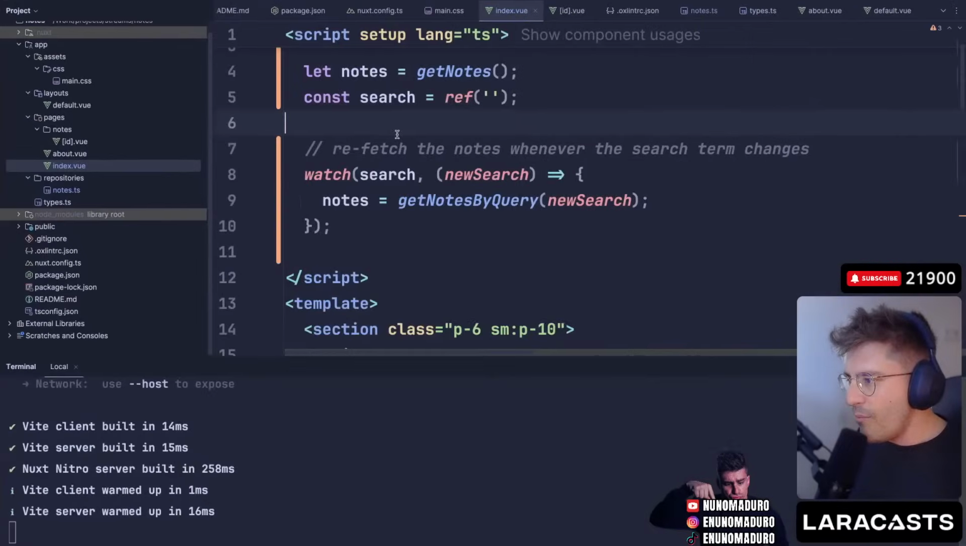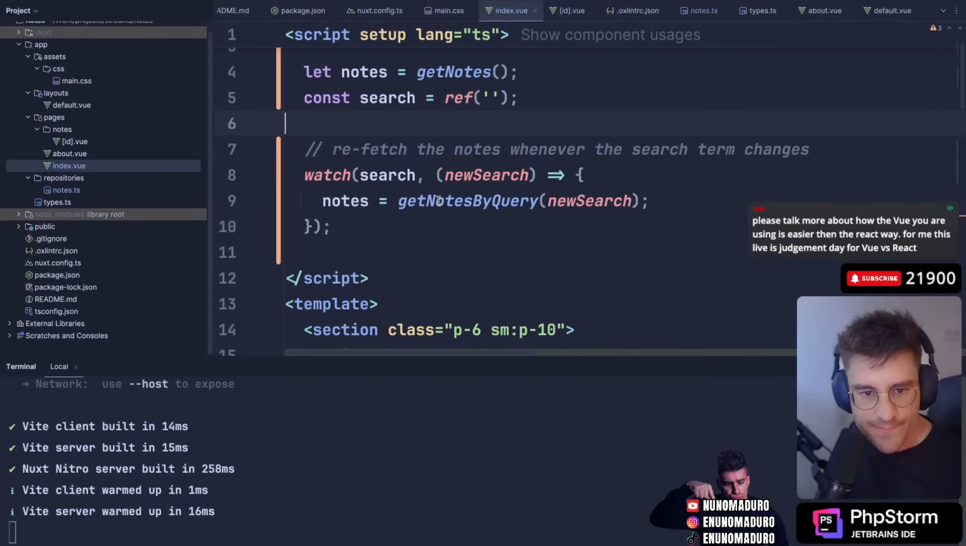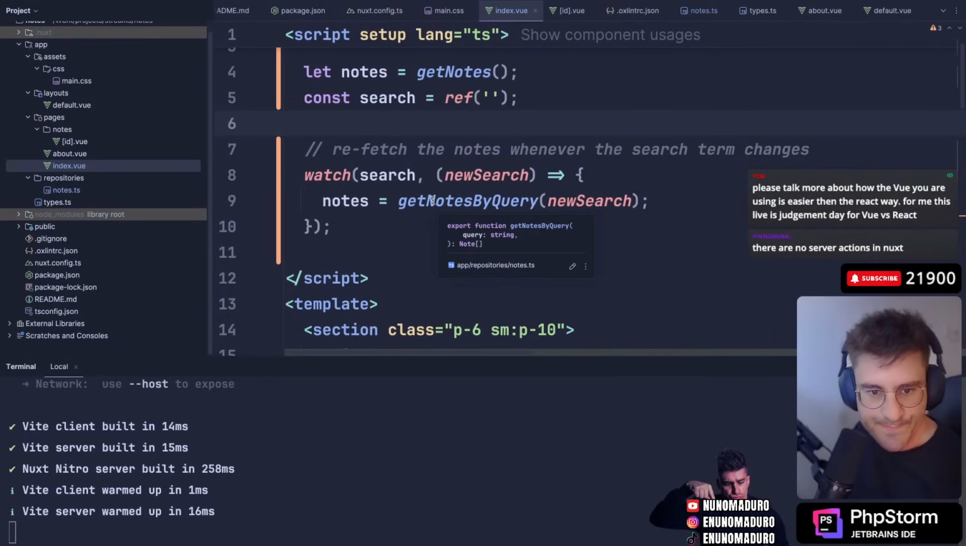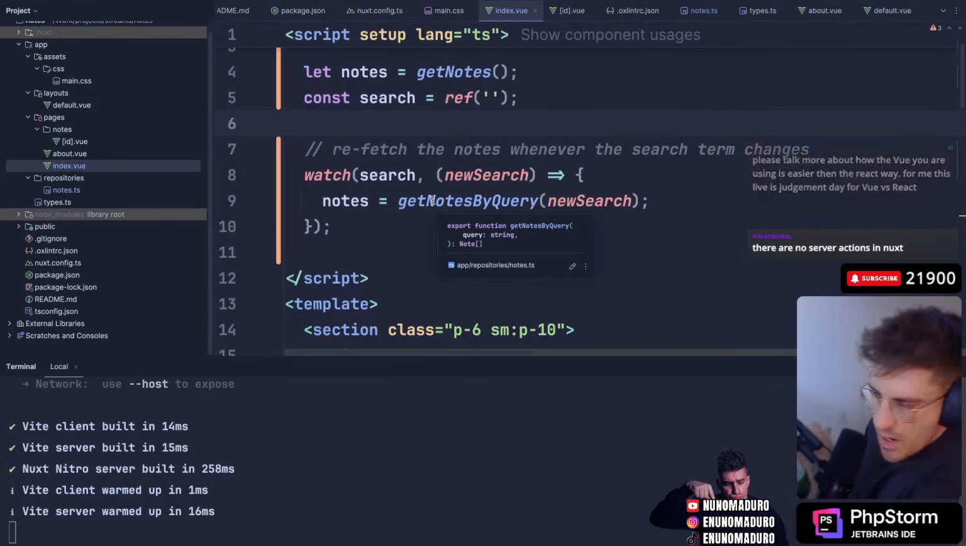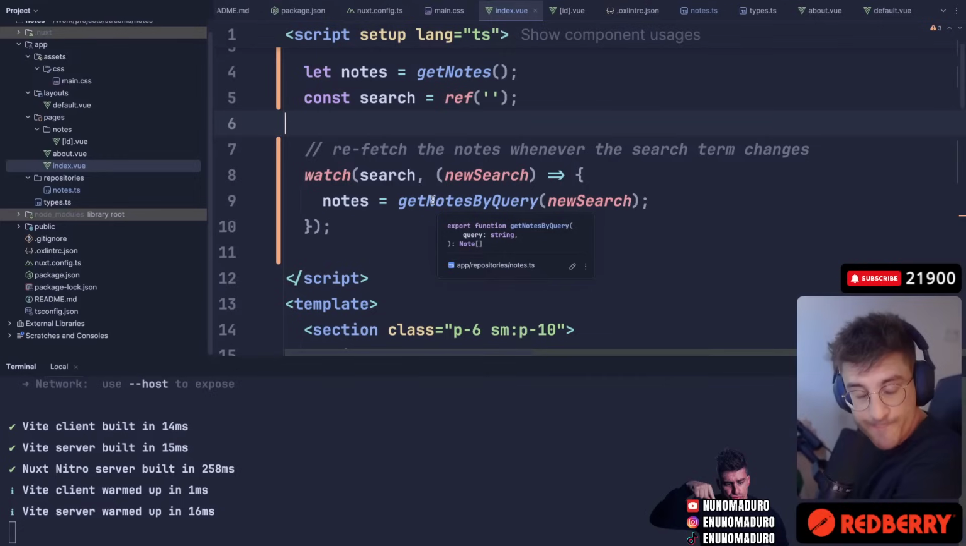So I want to basically use server actions, so those nodes are actually being fetched from the backend. That's it, chat. There are no server actions on Nuxt. Okay, so I need to use the fetch thing to fetch stuff from the API, for example.